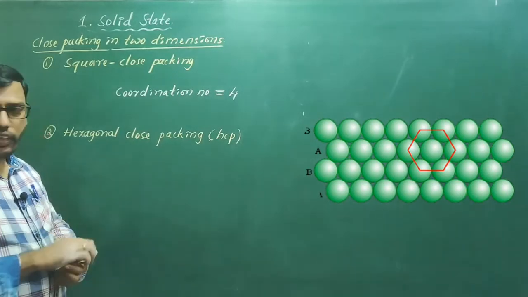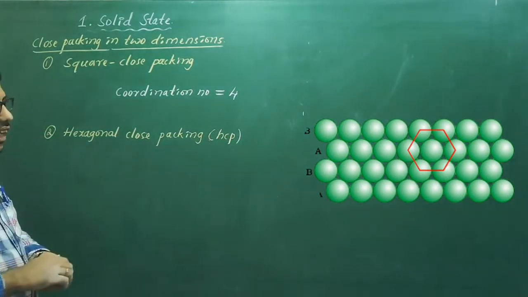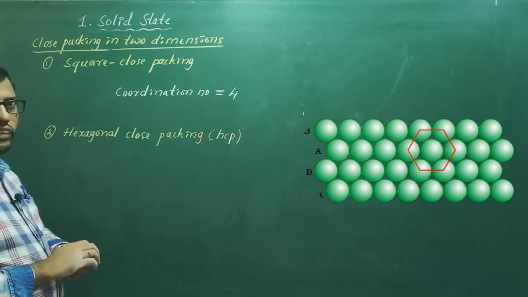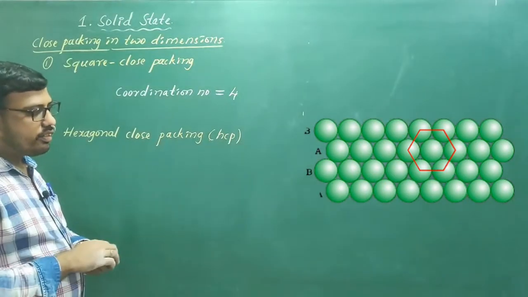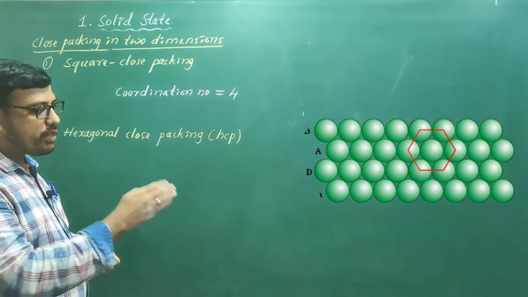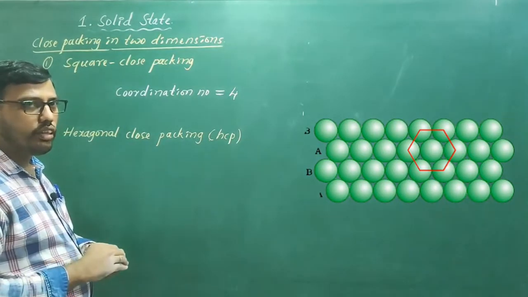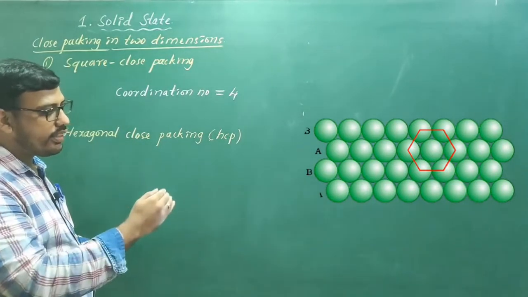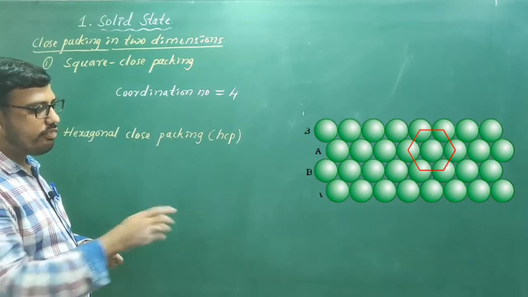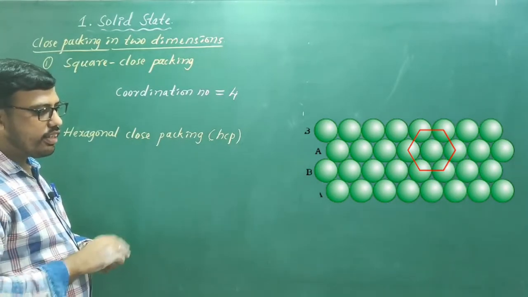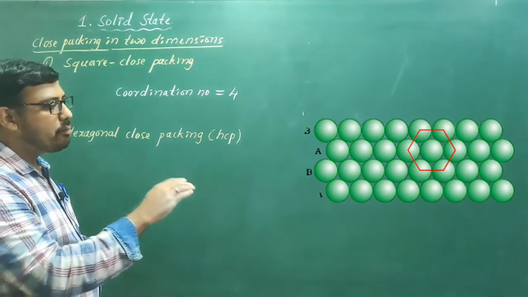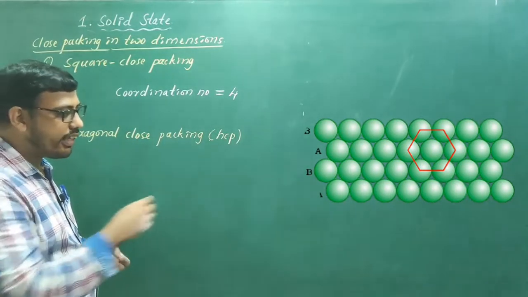If you observe that diagram, you will come to know the first row we have kept as it is. The spheres of the second row are placed above the depressions of the first row.